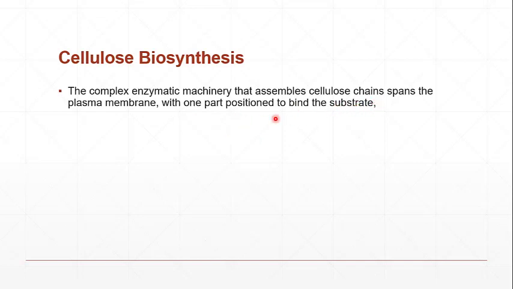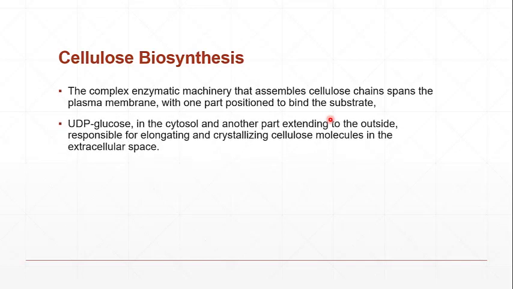The substrate, UDP glucose, is present in the cytosol, so that part faces the cytoplasm. The other part extends to the outside, facing the cell wall, and is responsible for elongating and crystallizing cellulose molecules in the extracellular space.